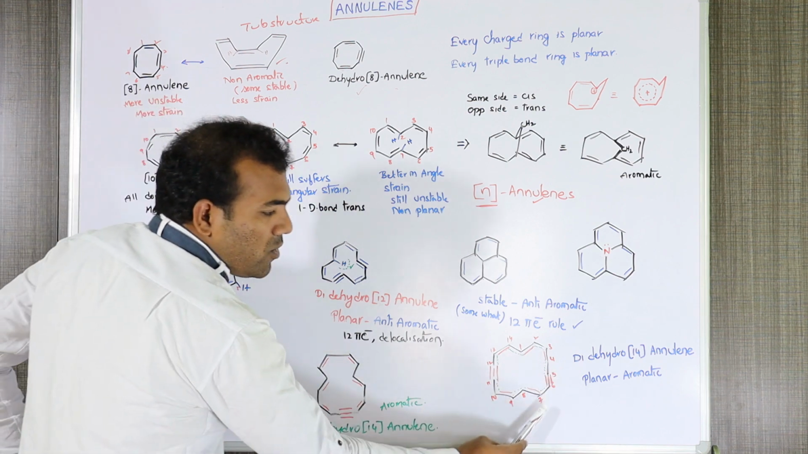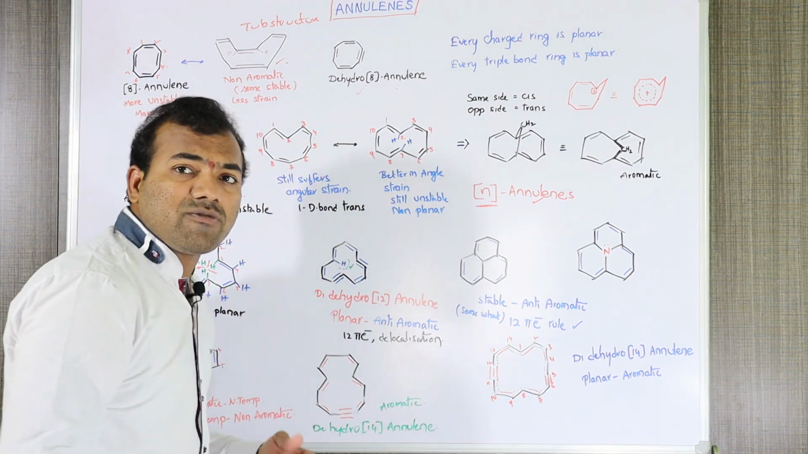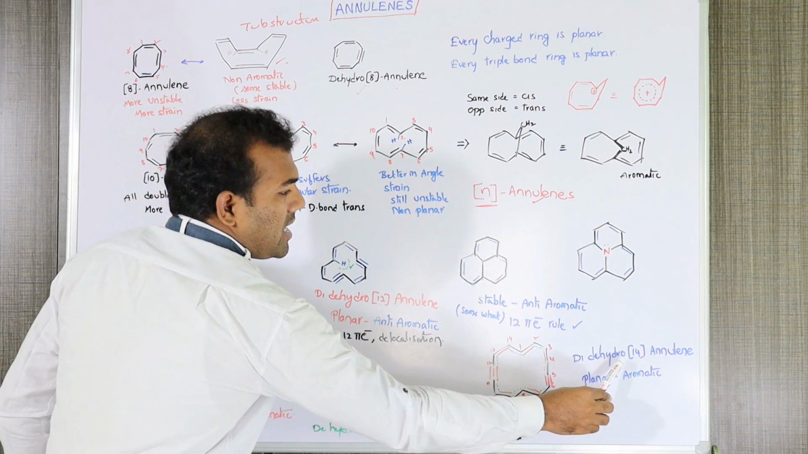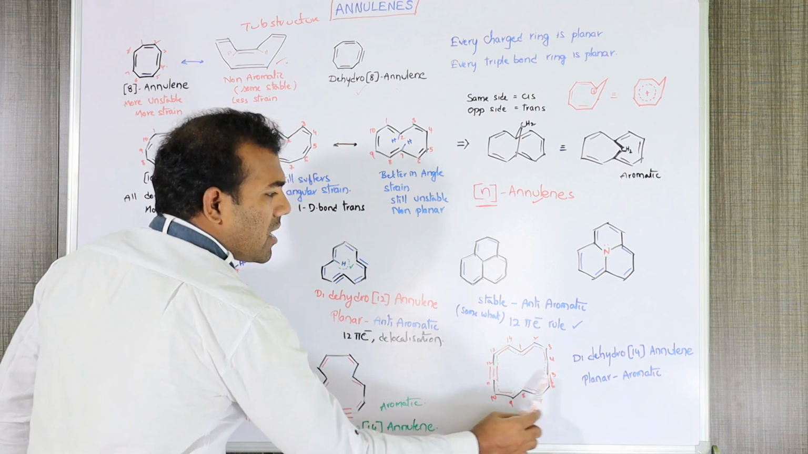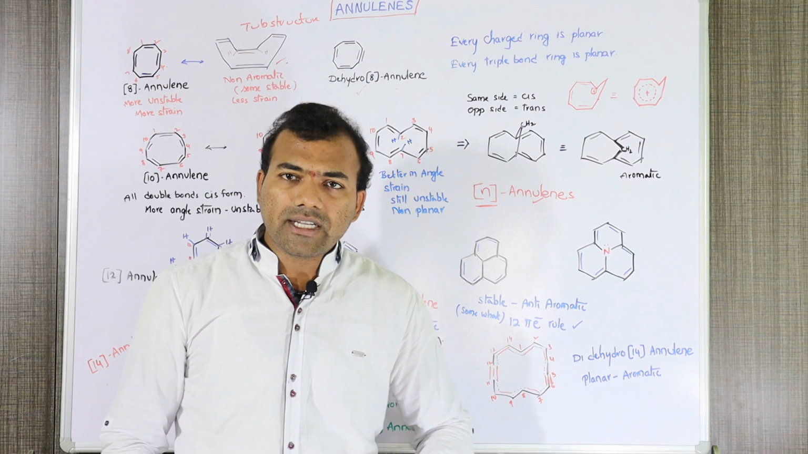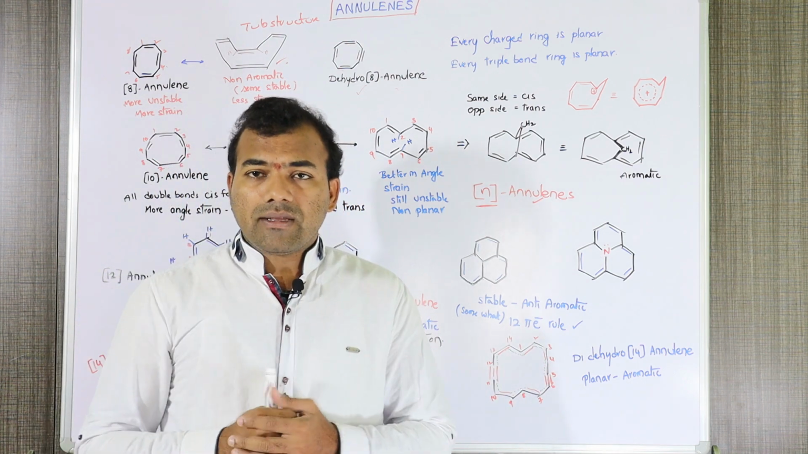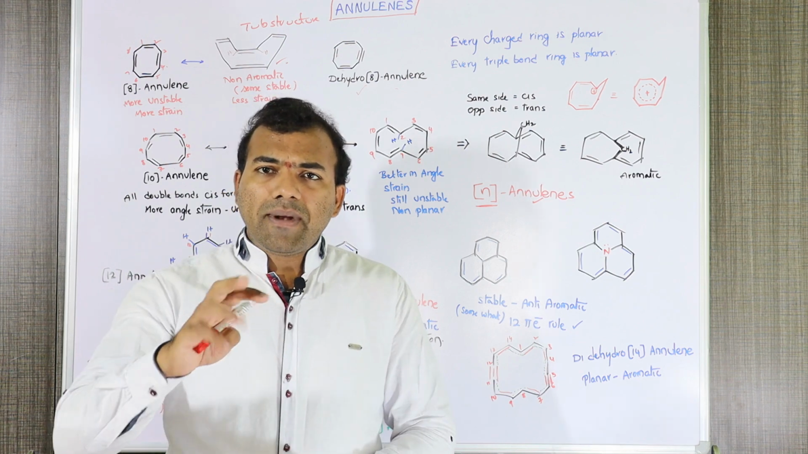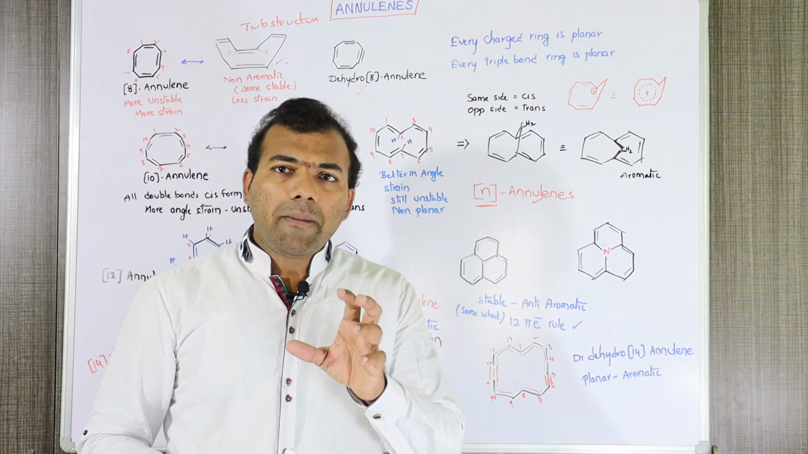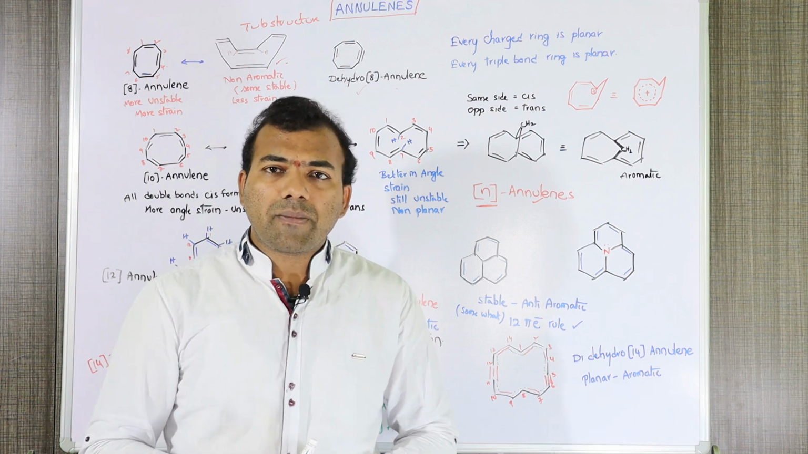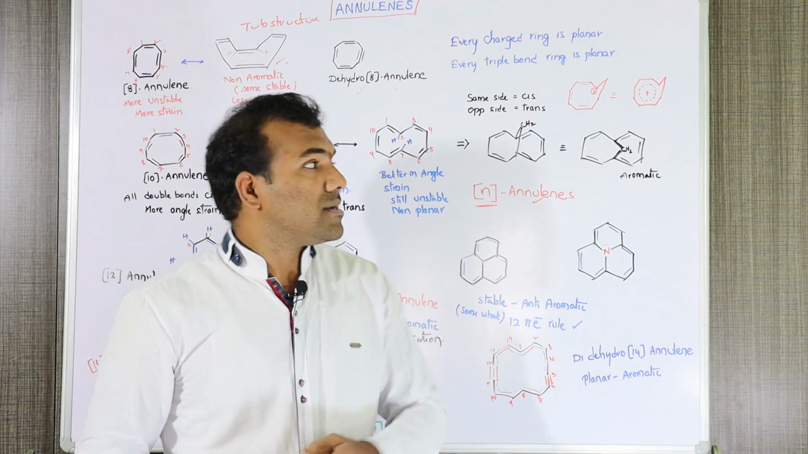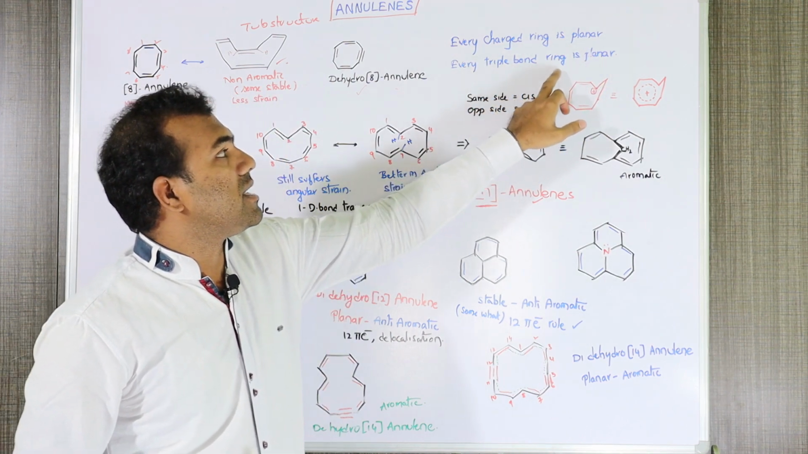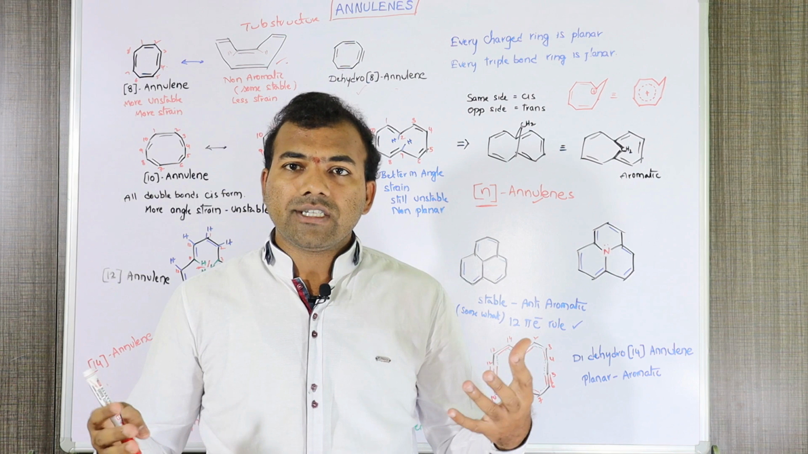Next, if you replace 2 double bonds, with 2 annular hydrogens, by 2 triple bonds, then the structure will become like this. This is didehydro[14]annulene. It is also a planar and aromatic compound. So in annulenes, if the compound should become planar, you simply remove the annular hydrogens, in other words replace the double bond with a triple bond, or replace that sp3 carbon atom with a cation or anion. Every charged ring is planar, and every triple bond ring is planar. It is a trick. That is all for today, friends.